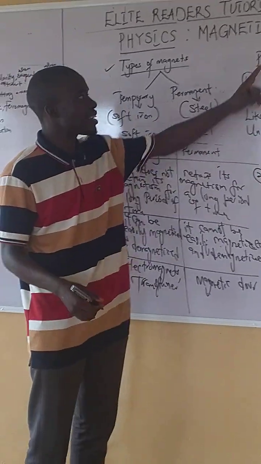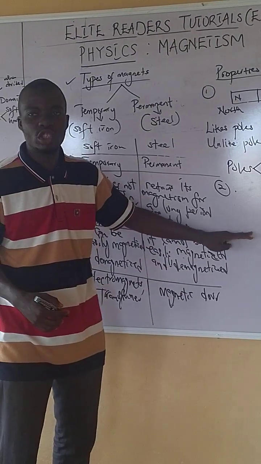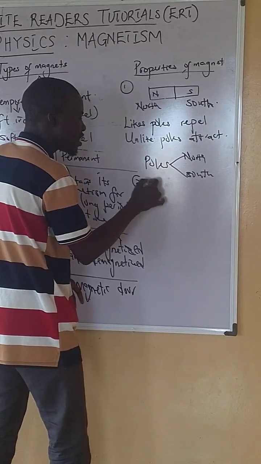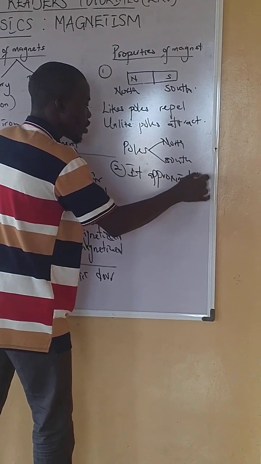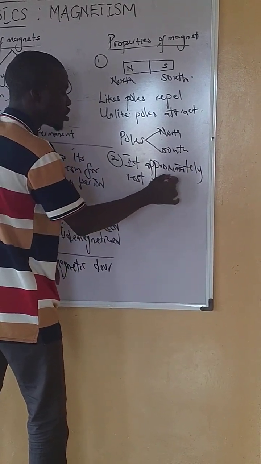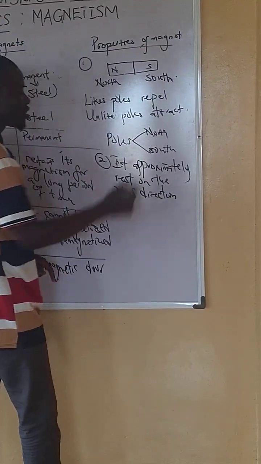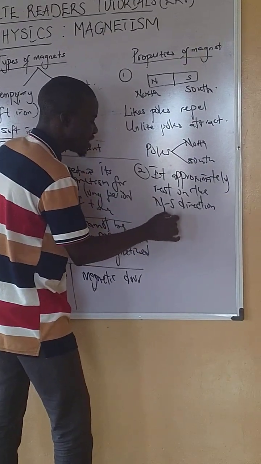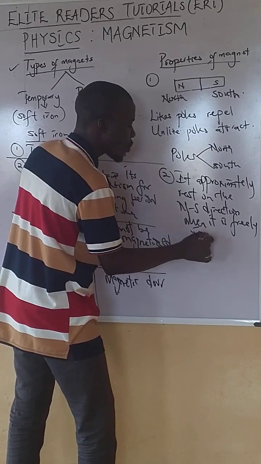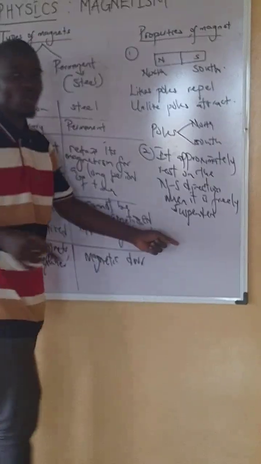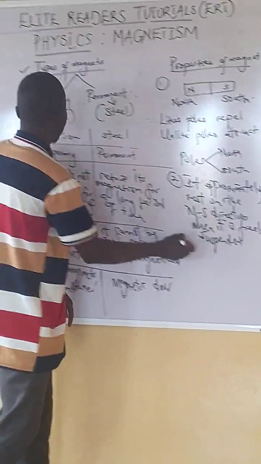So number two is that, under the magnet, if you want to know if a material is magnetic or not, when you freely suspend it, it approximately rests in the north-south direction. When it is freely suspended, where will it come to rest? It will come to rest approximately in the north-south direction. You should take note of that.